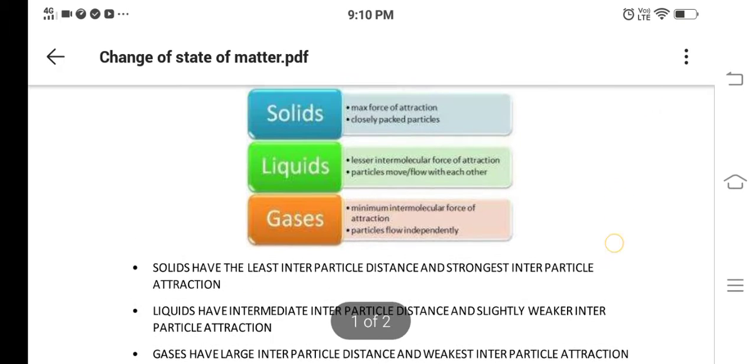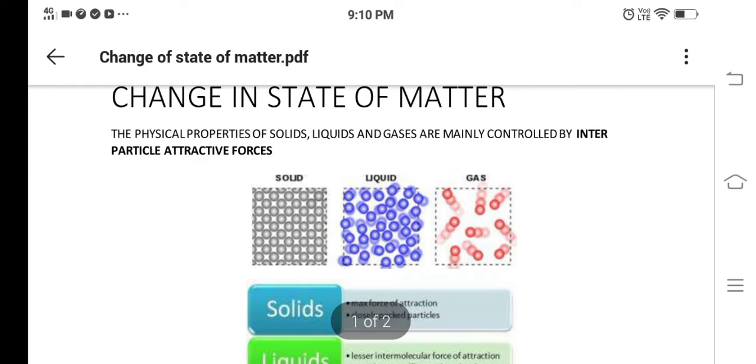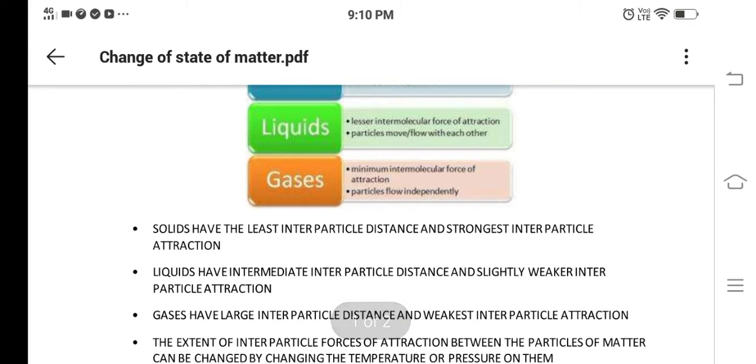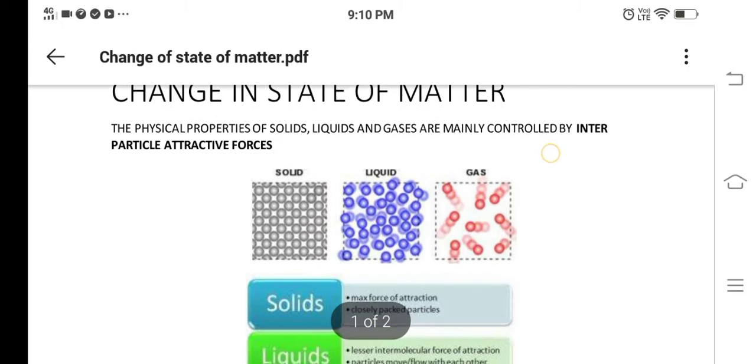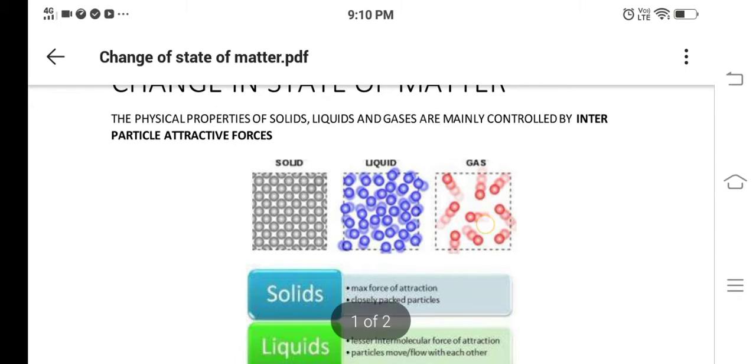Solids have the least interparticle distance because they are very closely packed. So we see only a very small distance, the least particle distance, and they have the strongest interparticle attraction. Here you can see the particles are very closely packed, so they have the strongest interparticle attraction.